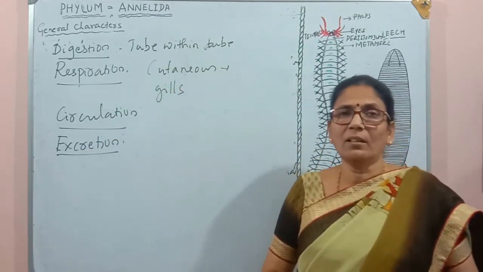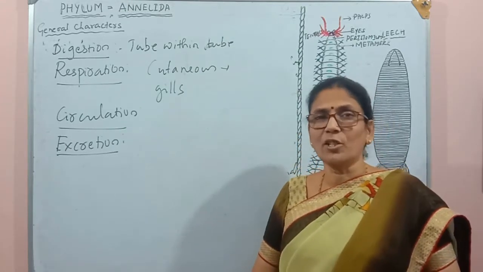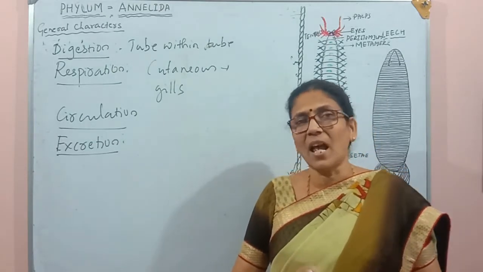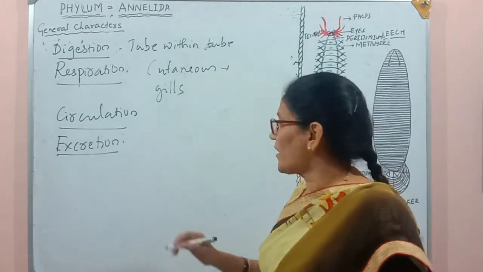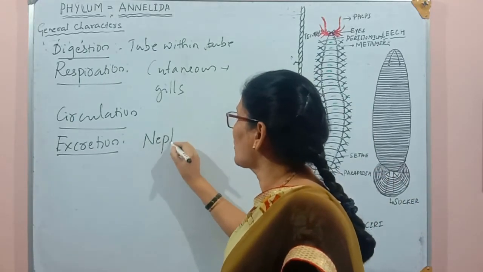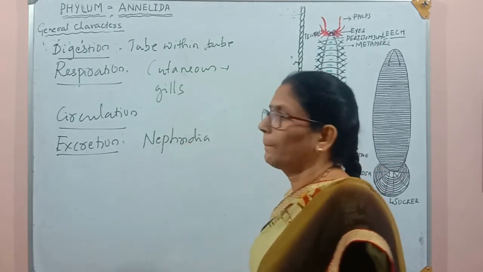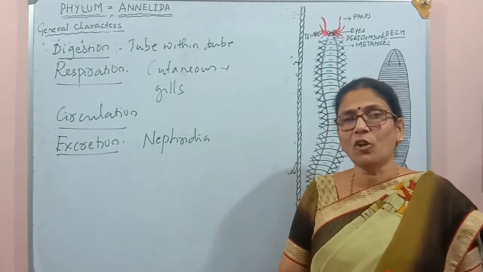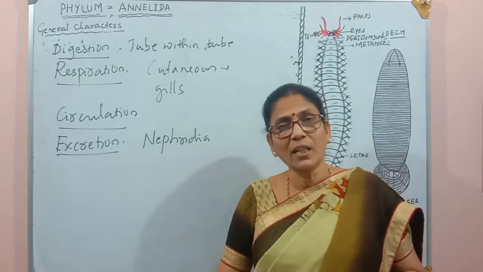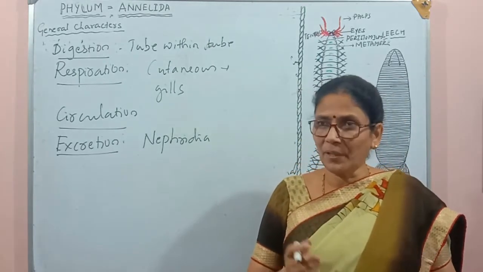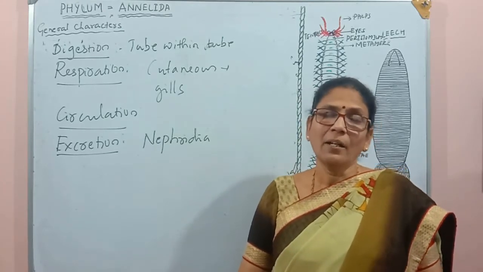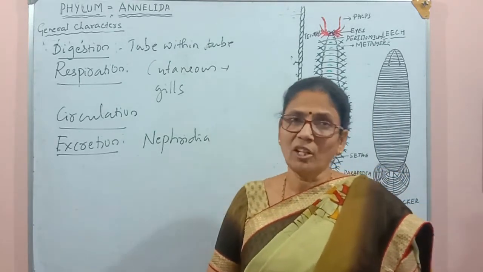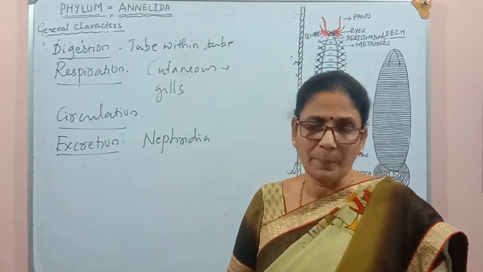So excretion means the unwanted nitrogenous waste is removed out of the body, and that is called excretion. This waste material is removed out of the body with the help of excretory structures, and these excretory structures are called the nephridia. Here in this group we may see three types of nephridia. While discussing the anatomical structure of earthworm, we will come across those three types of nephridia. They are septal nephridia, integumentary nephridia and pharyngeal nephridia. These nephridia are useful for osmoregulation as well as for excretion.